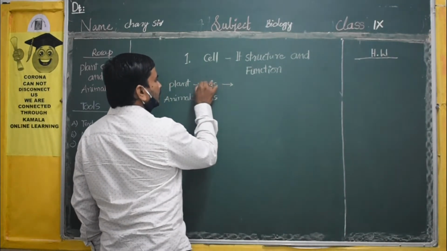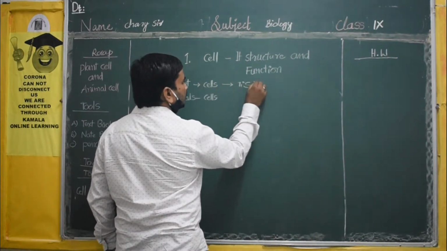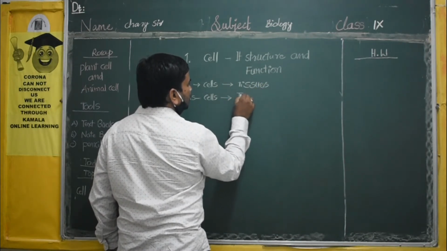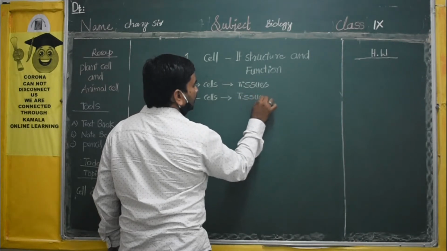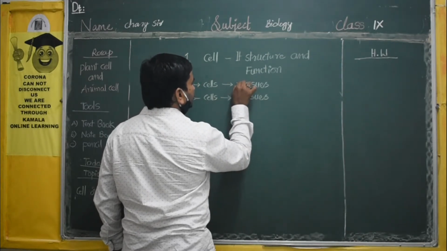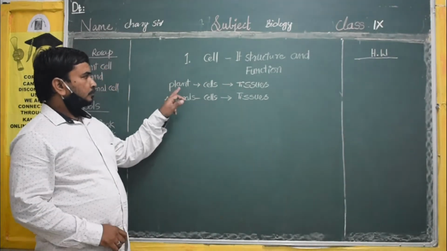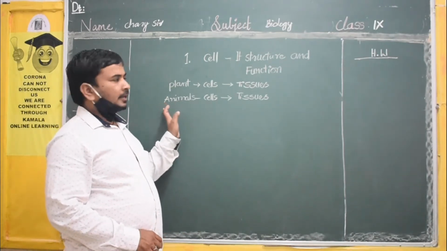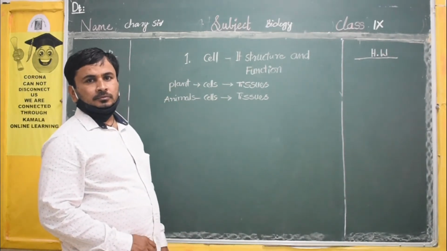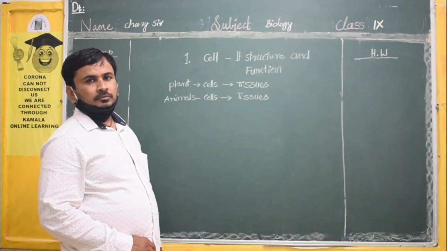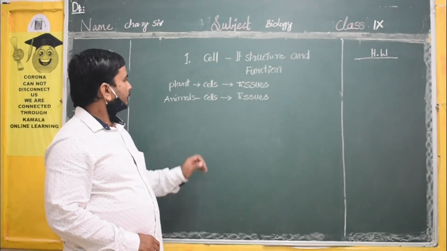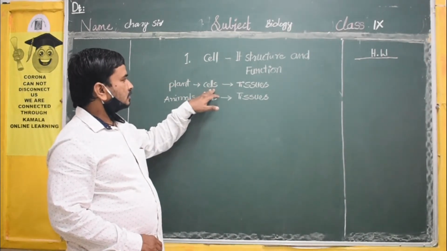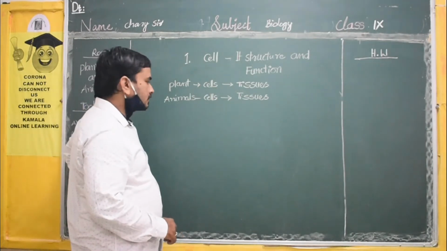Cells together are called tissues. In animals also, cells together are called tissues. Plants are made with cells, and cells together are called tissue. Animals are made with cells, and those are called tissue.